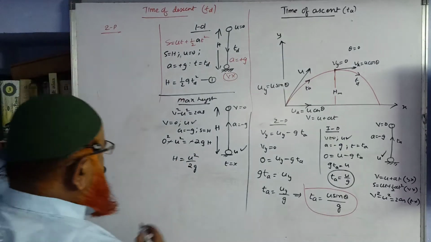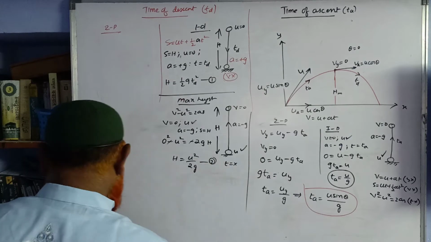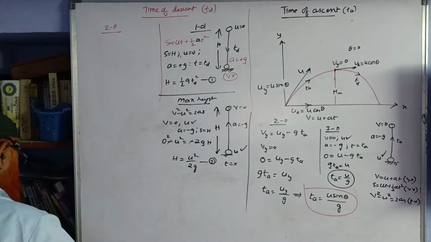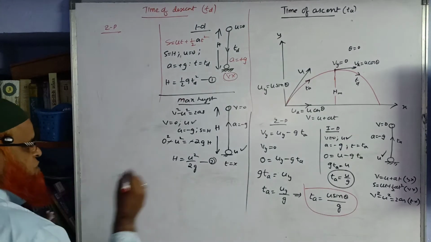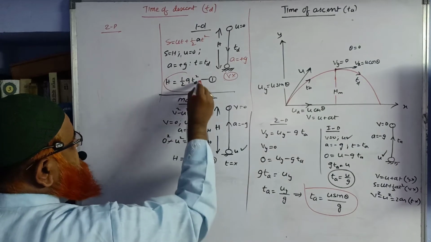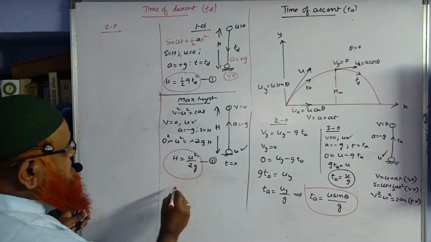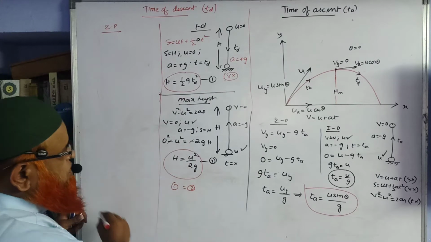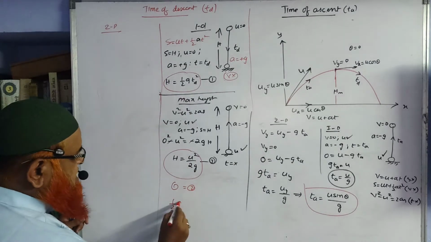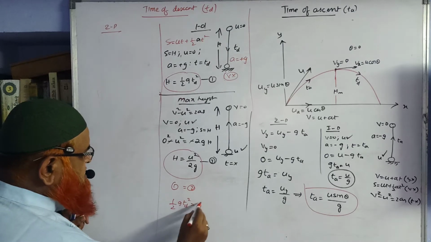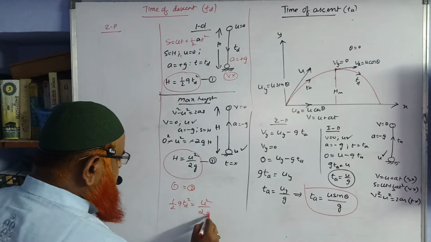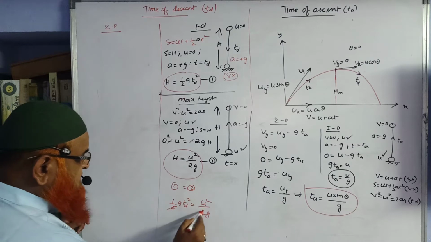So we got one formula, and we got the second formula for height. These two formulas are representing the height. Make these two formulas equal, so 1 equal to 2 you can write here. So you can write half g t_d square is equal to u square by 2g. 2 gets cancelled here.